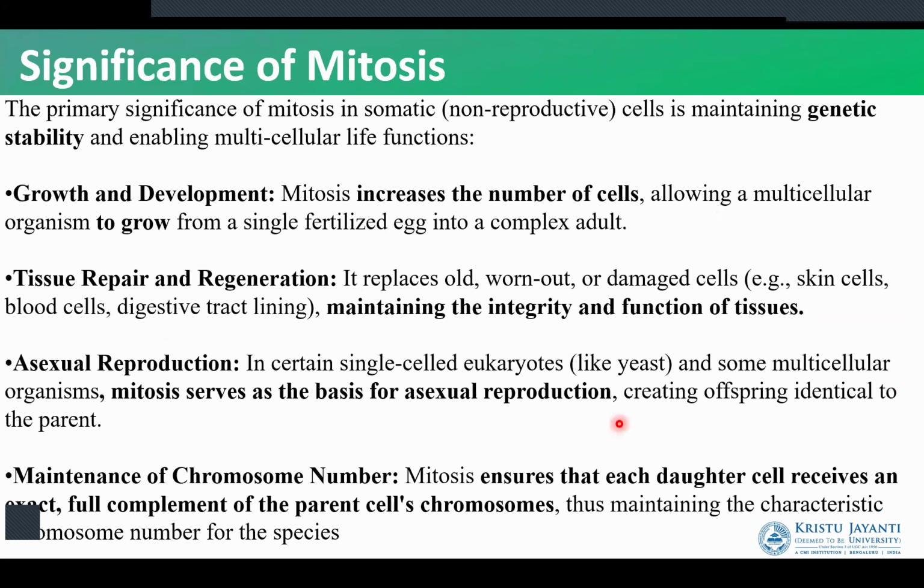Now, the significance of mitosis in the cell: it helps in genetic stability. It helps in the overall growth and development of the organism because mitosis helps in increasing the number of cells. It helps in tissue repair and regeneration. Whatever old cells are there in the body are going to be replaced and regenerated by the process of cell division. It is a method of asexual reproduction in single-cell organisms such as yeast. It also helps in maintenance of the chromosome number. As I said, if the parental cell has 46 chromosomes, the daughter cell also has 46 chromosomes.